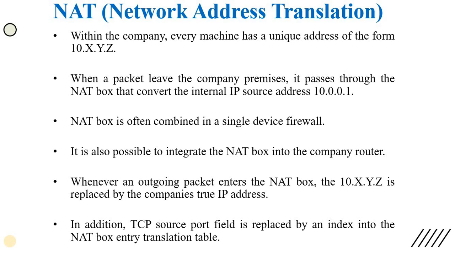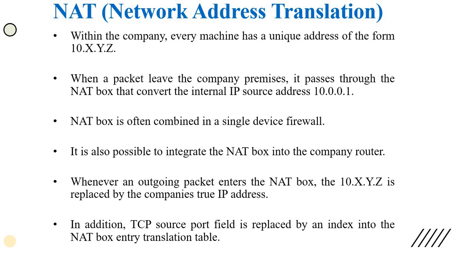In today's lecture, we are going to learn about network address translation. It is also called NAT. Within any company, every machine has a unique address in the form of something like 10.x.y.z. Suppose there is an organization with 2000 people, and each device allocated to a person has its own IP address, something like 10.2.0.0.